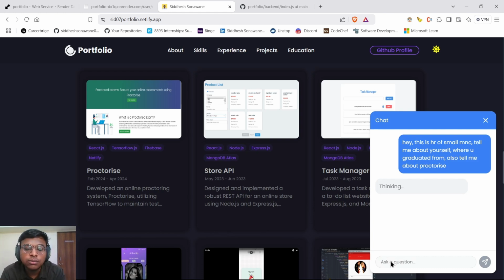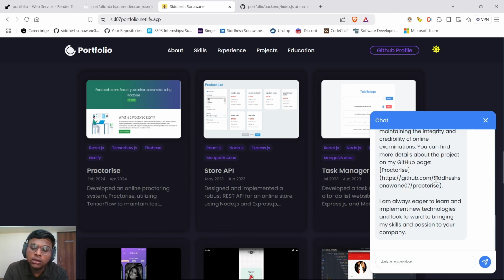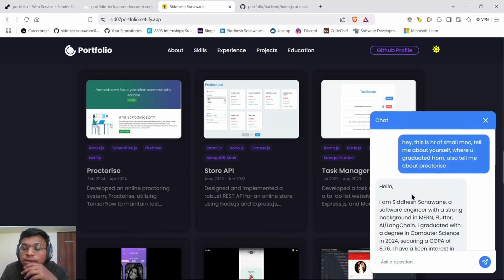So this portfolio website is created with the help of React. This chatbot is also created with the help of React, but the backend is on Express.js. So first we will see the response.